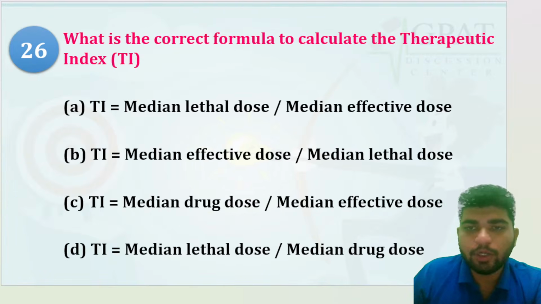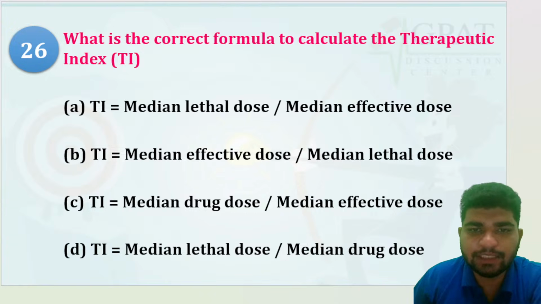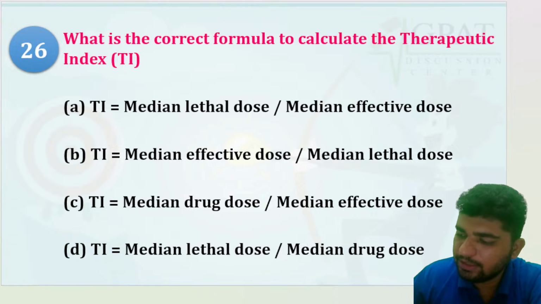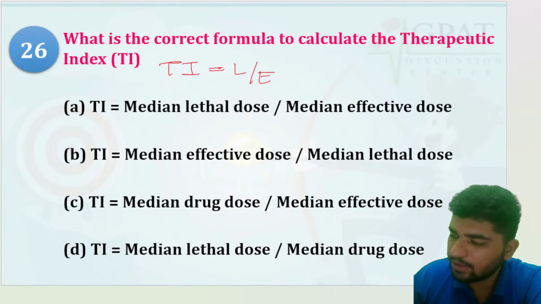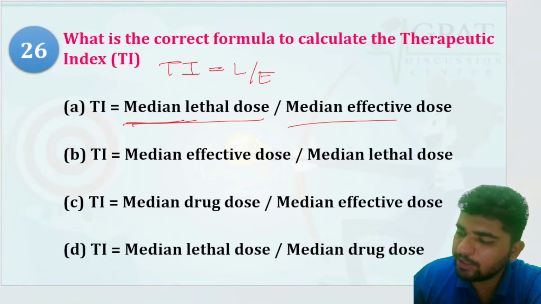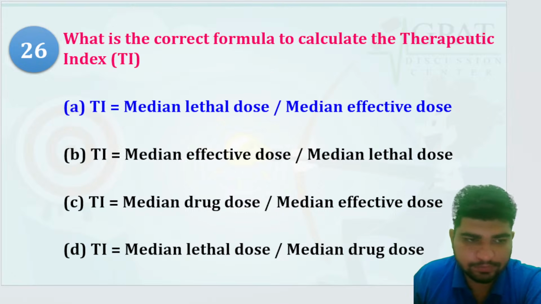What is the correct formula to calculate the therapeutic index? Lethal dose and effective dose, and the median part of it: median lethal dose and median effective dose. This one would be your right one. Correct.